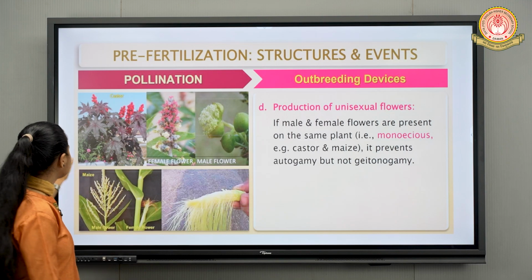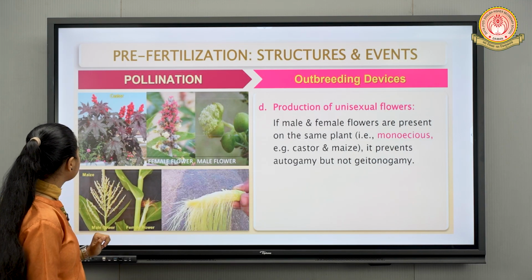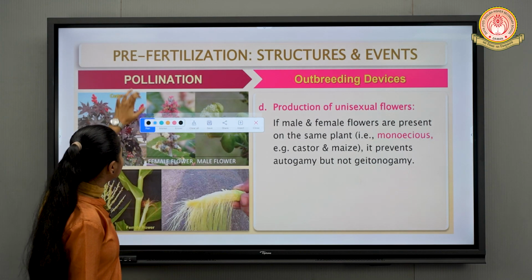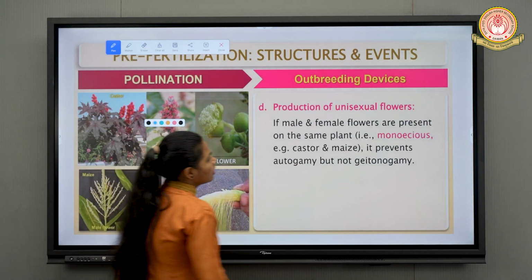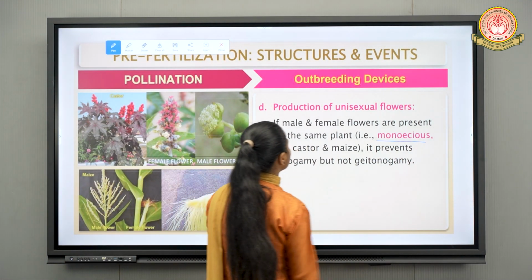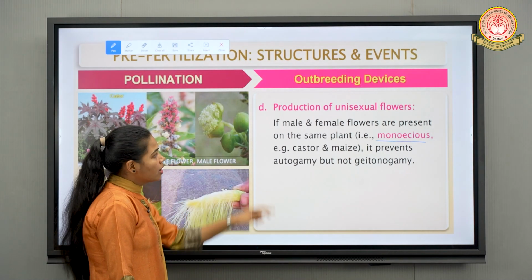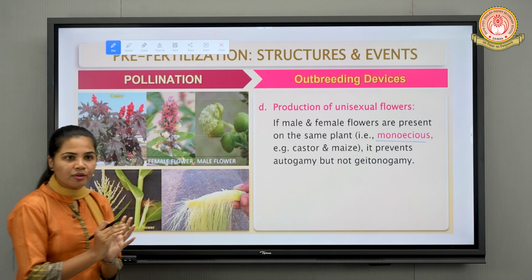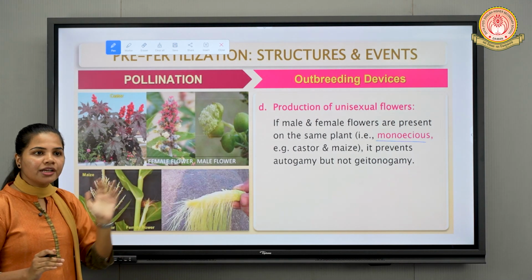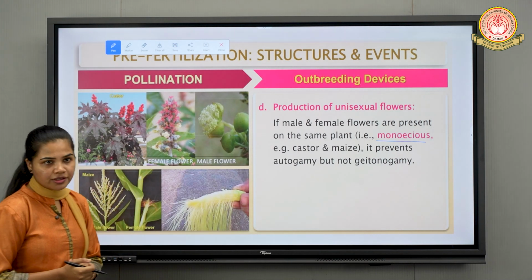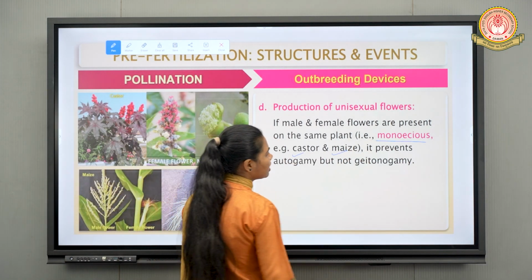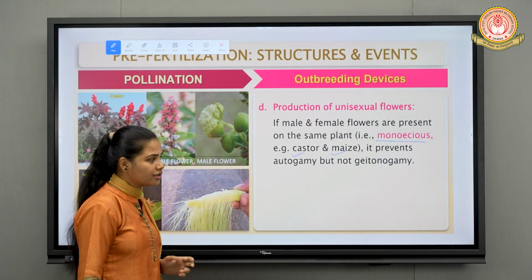It is known as monoecious. Male and female flowers are present on the same plant. Flowers are different, but the plant is same. That condition is known as monoecious, right? For example, castor and maize are examples of monoecious plants.